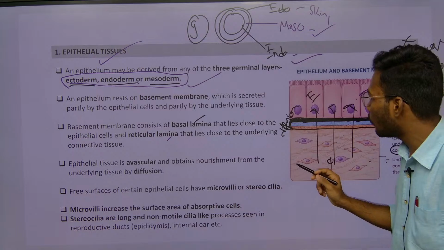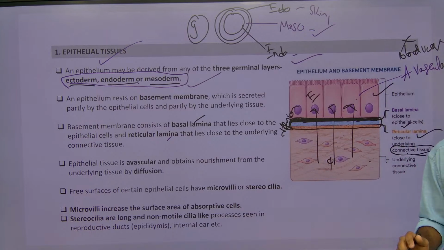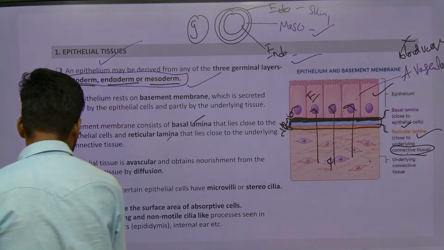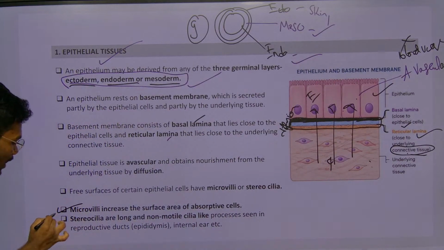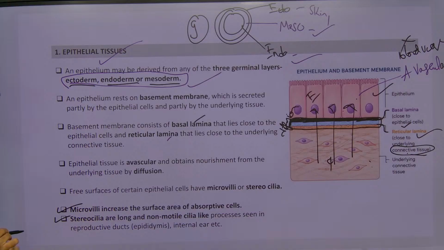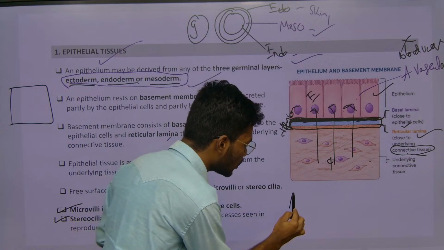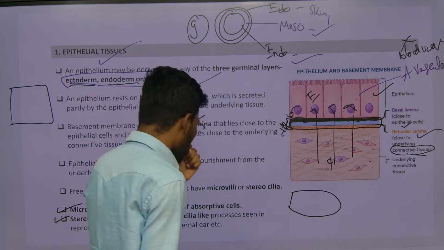Next, there are some modifications of epithelial tissue. There are two modifications. One is microvilli, another one is stereocilia. So what is microvilli? For example, initially this is one cell. We'll draw it here.